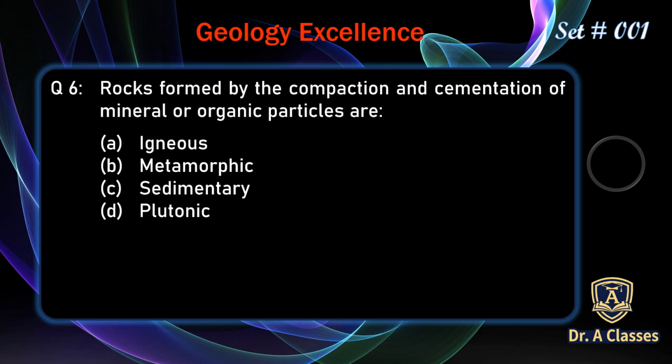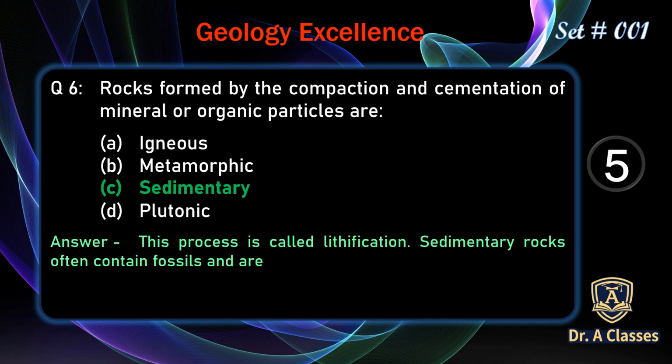Rocks formed by compaction and cementation of mineral or organic particles are A. Igneous, B. Metamorphic, C. Sedimentary, or D. Plutonic. The correct answer is C. Sedimentary. This process is called lithification. Sedimentary rocks often contain fossils and are usually formed in layers or strata.